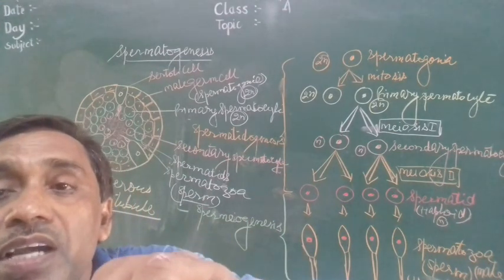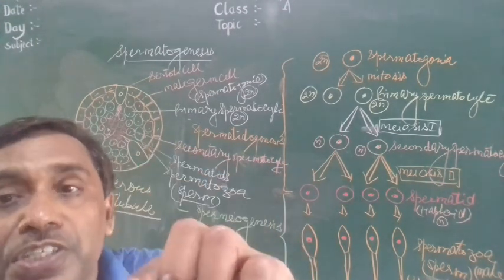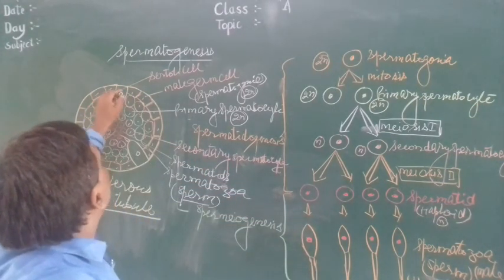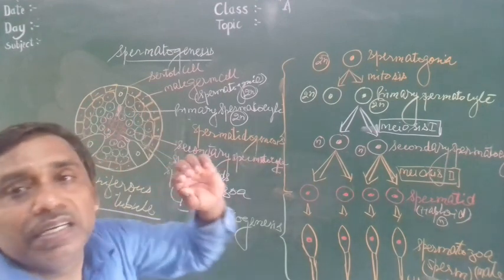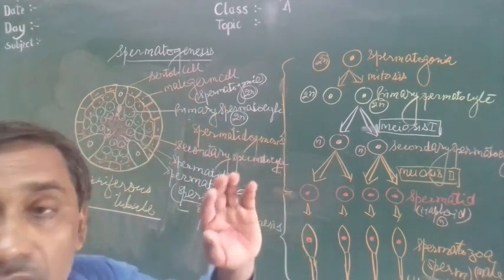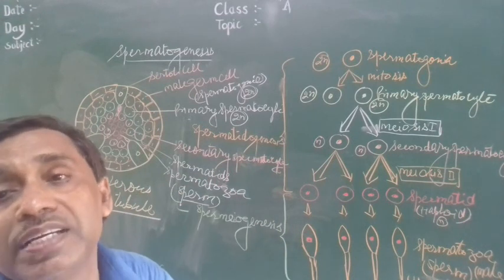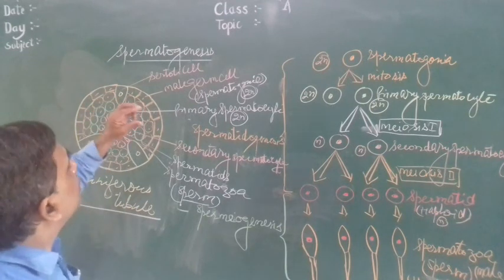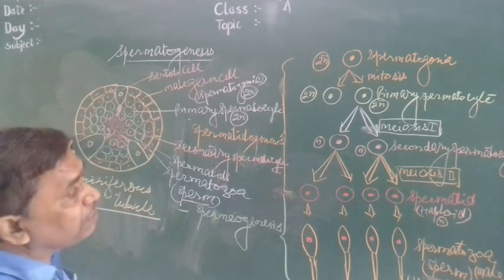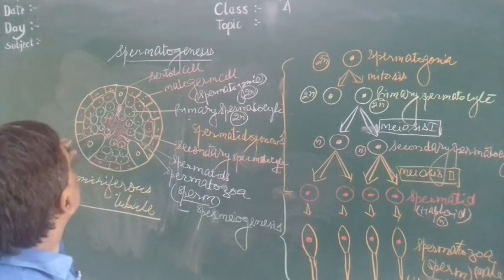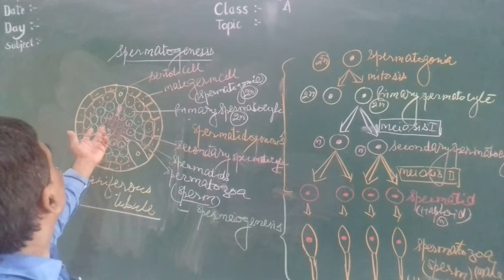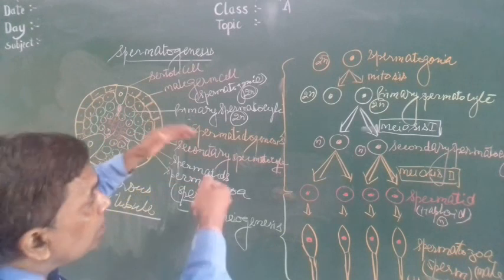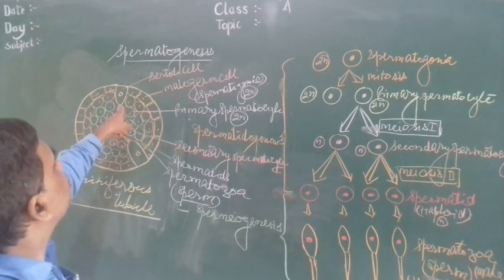In the NEET examination, a question can be asked: which one is the target cell for FSH? The target cell for FSH is the Sertoli cell, and the target cell for LH is the interstitial cell or Leydig cell. FSH and LH are both secreted from the anterior lobe of the pituitary gland. FSH acts upon the Sertoli cell and LH acts upon the Leydig cell, as I told in the earlier diagram. The Leydig cell releases androgen hormone and stimulates the entire germ cell, and it increases the metabolism of the body. Now spermatogenesis starts.